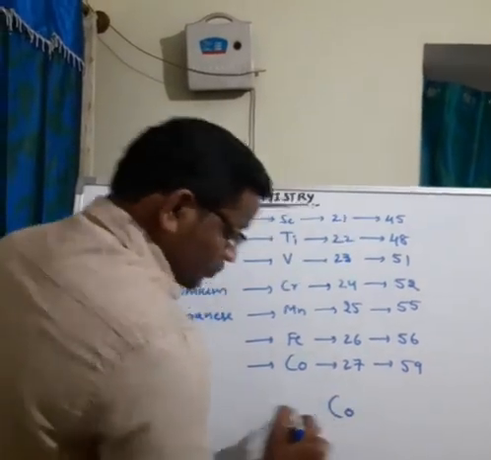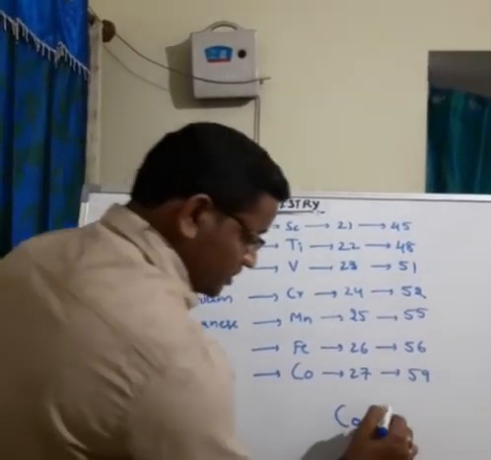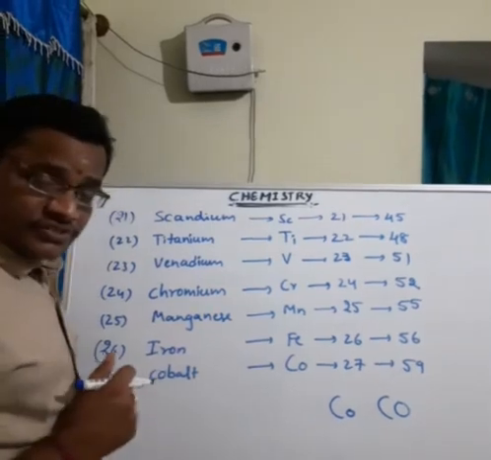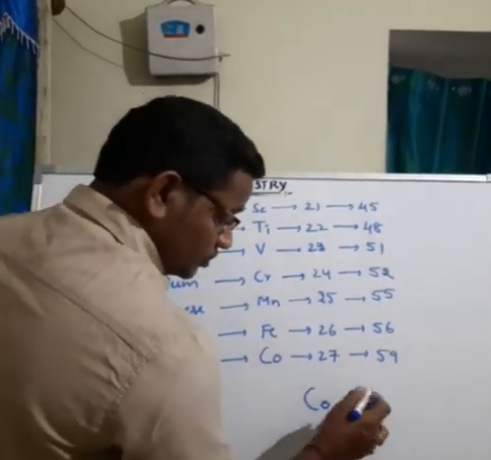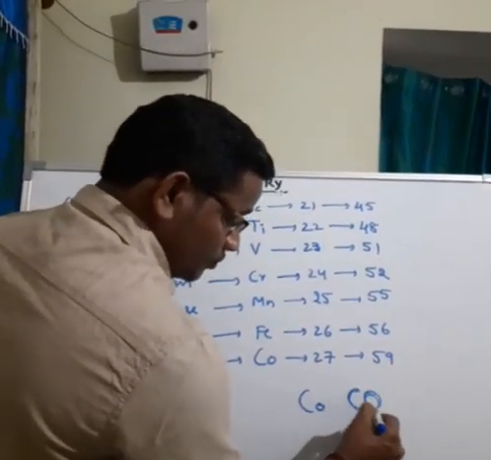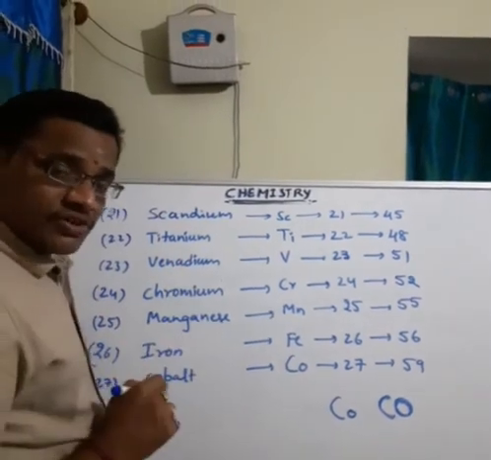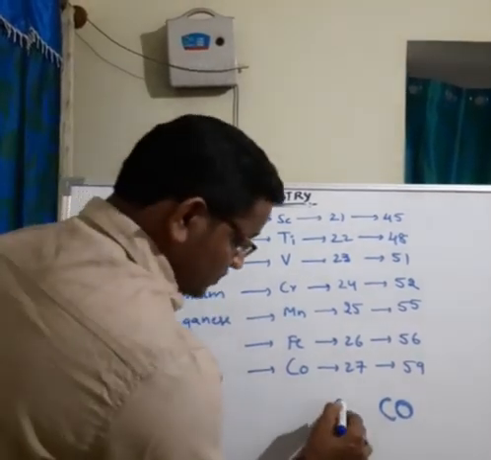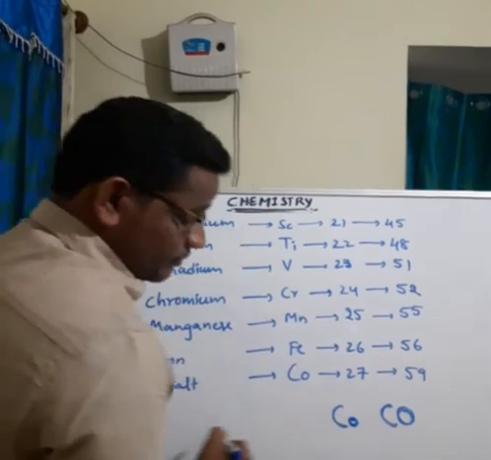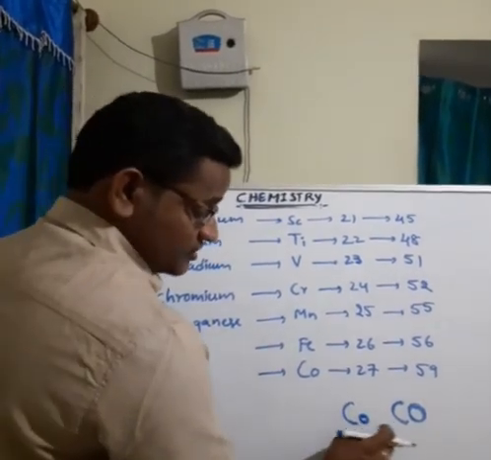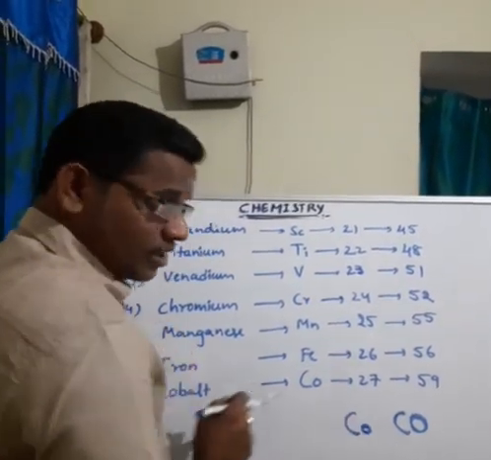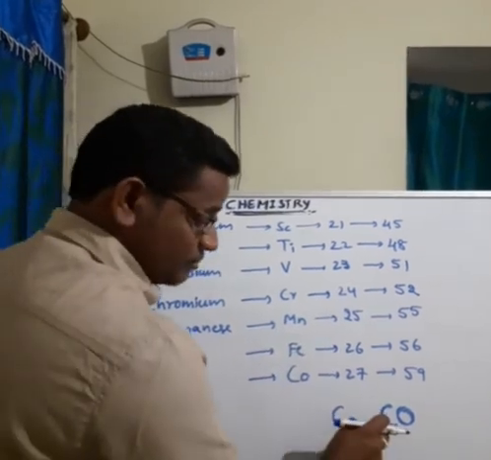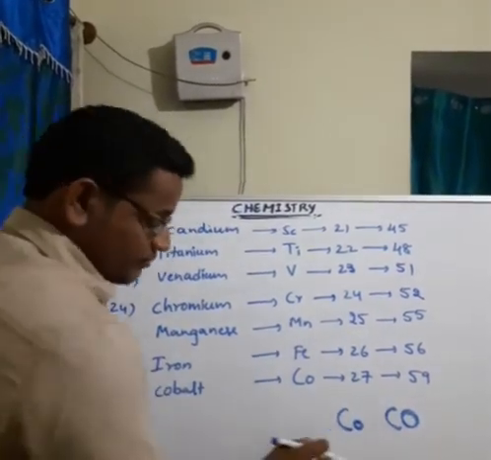Cobalt symbol is Co, carbon monoxide symbol is CO. What is the difference? In carbon monoxide both are capital letters, capital C, capital O. Cobalt symbol is capital C, small o. That is the difference.